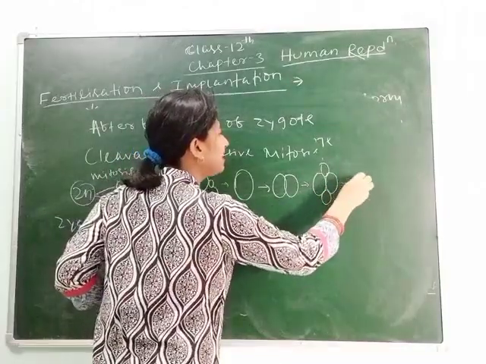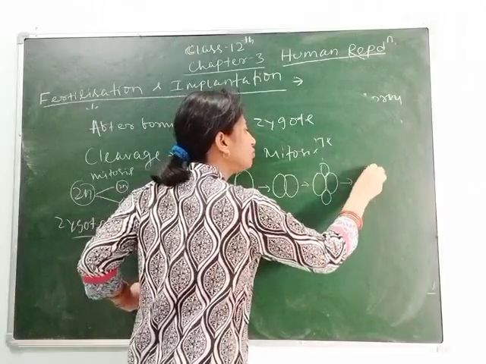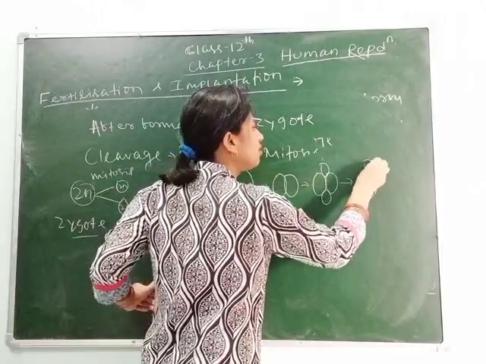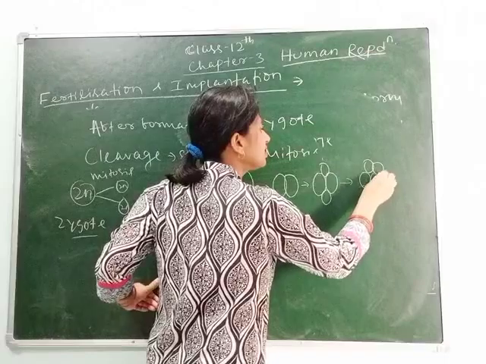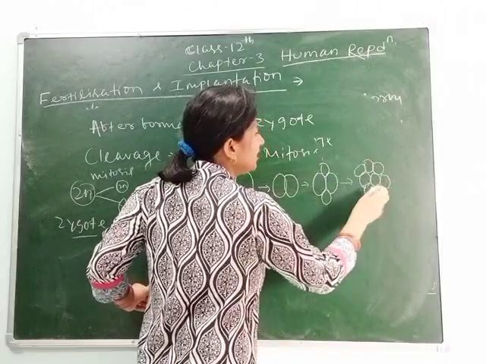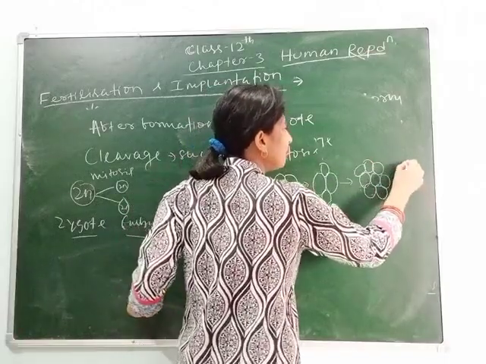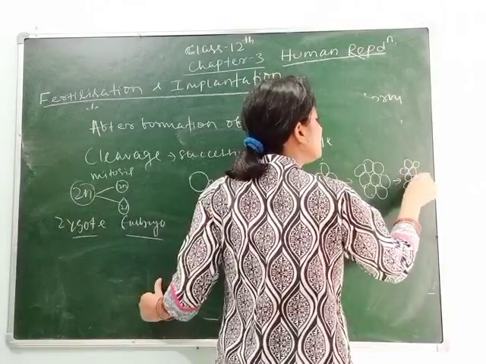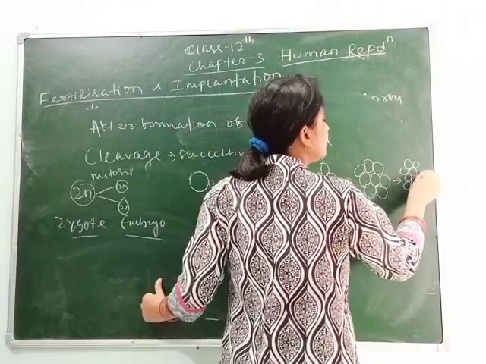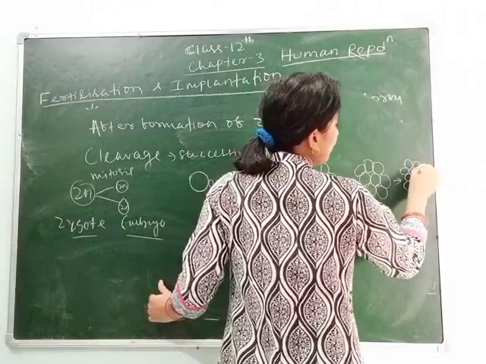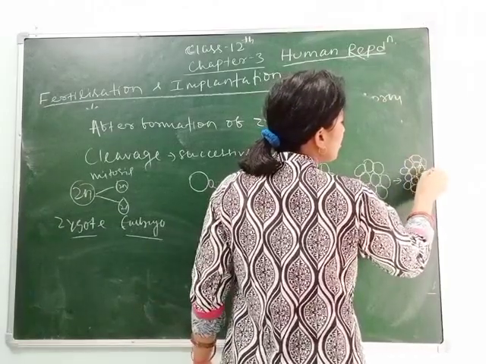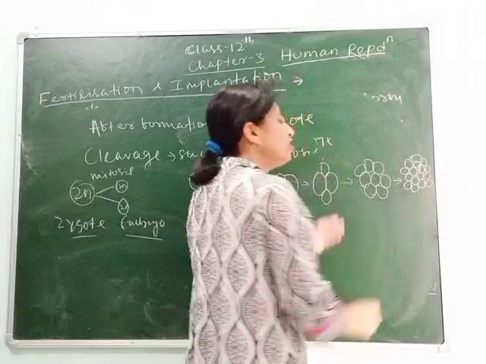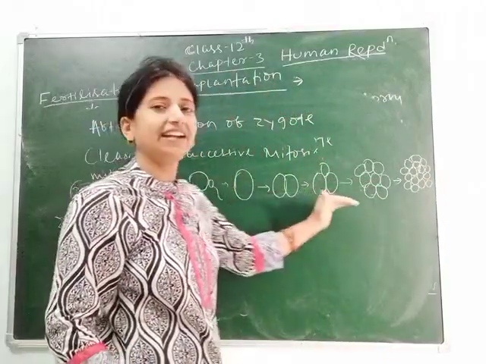Then the 4 again get converted into 8. Then it again divides into 16. So in this way the zygote starts dividing.